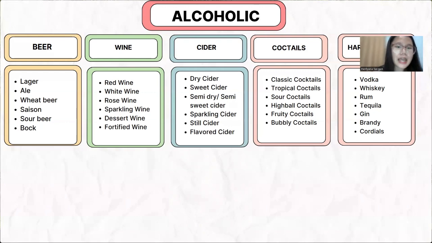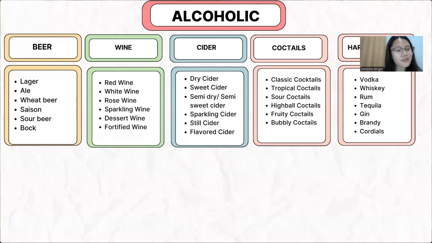Okay, next wine. Starting from red wine, it is made from dark colored grapes, usually rich and flavored with tannins. And then we have white wine, made from green or yellow grapes, lighter and often crisper in taste.